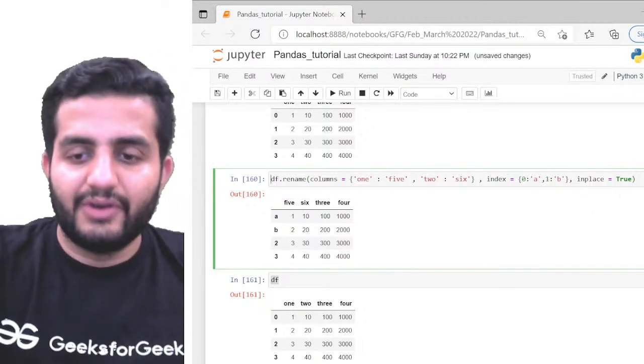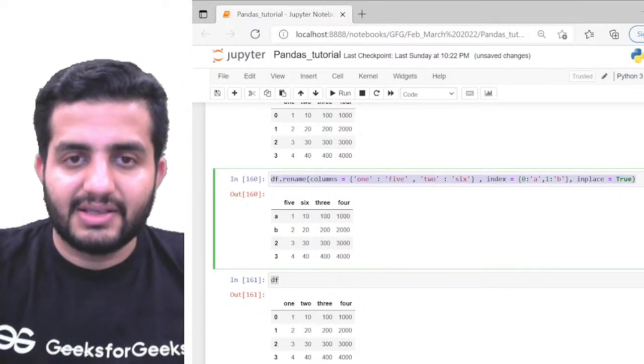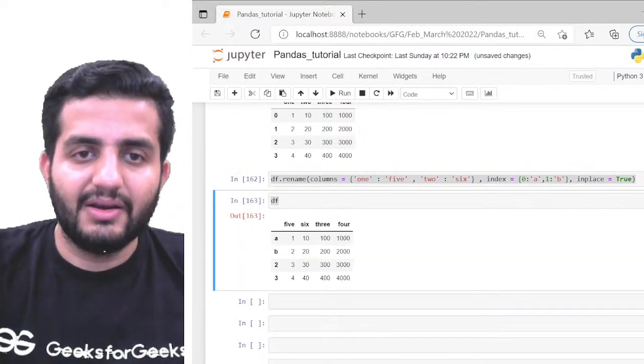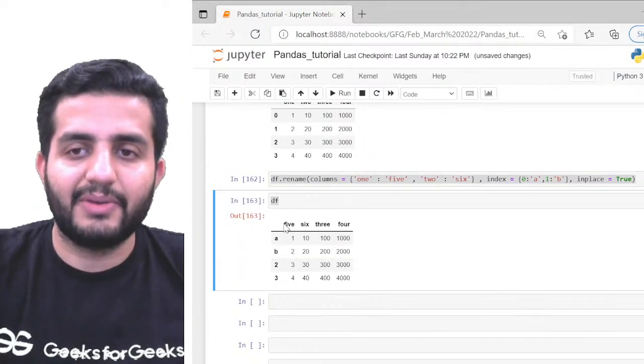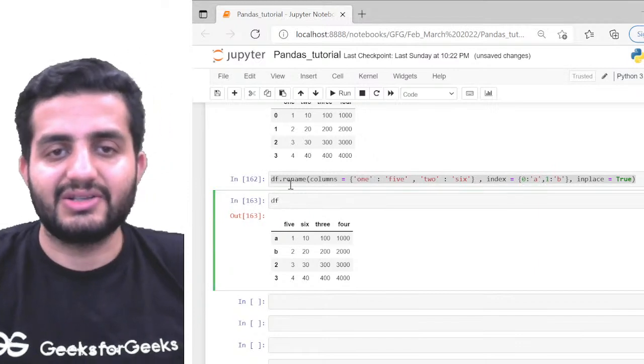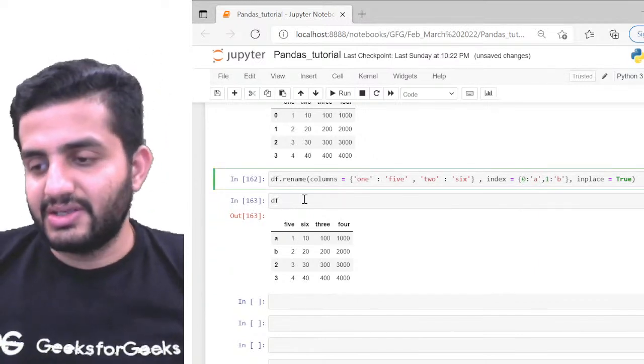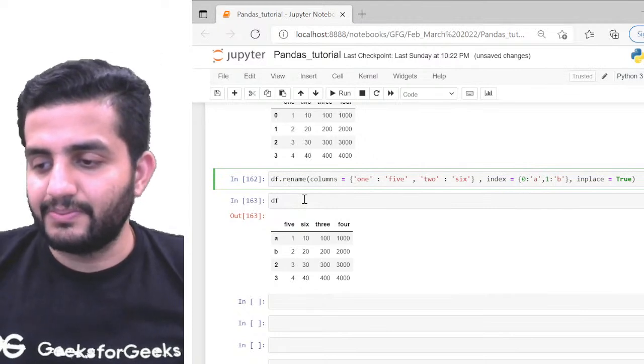Great. Now if you run it like this, you will be able to see 5 and 6, A and B. So now this df has changed. This is what it'll do.